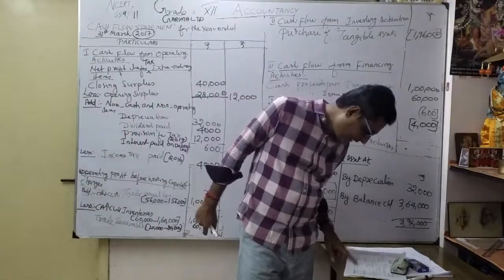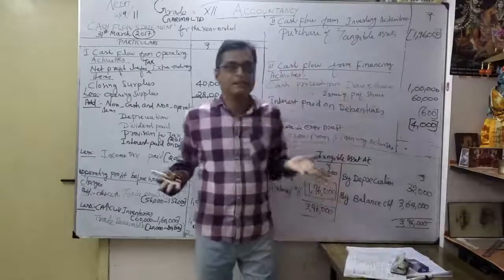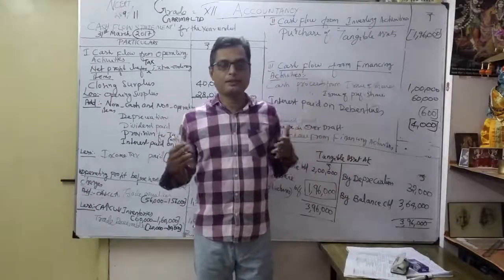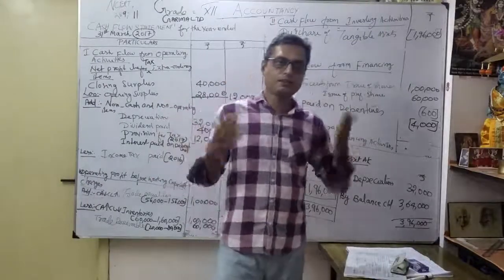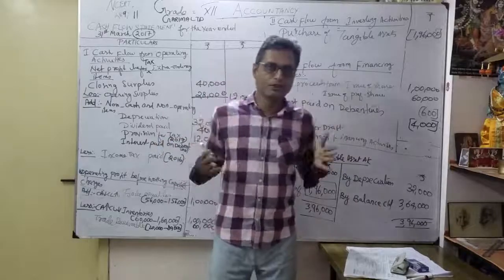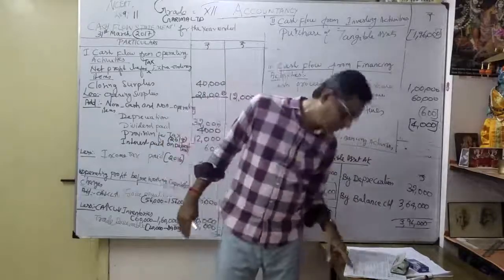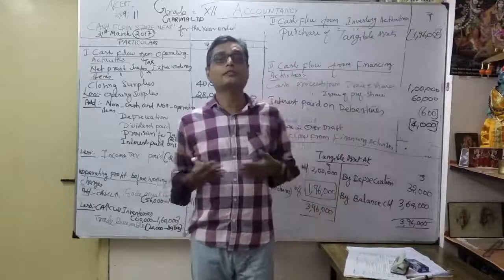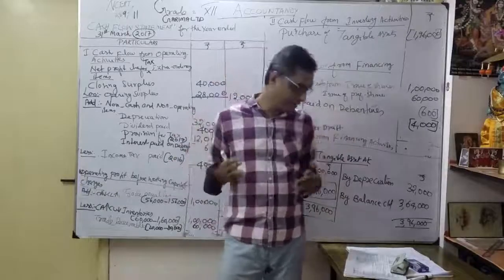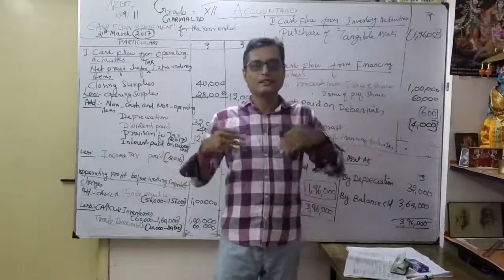Thereafter, finally, cash and cash equivalents. Our opening balance of cash was 80,000, and at the end of the transactions for the whole year it became 28,000, our closing cash and cash equivalents. That's what we will discuss later on.